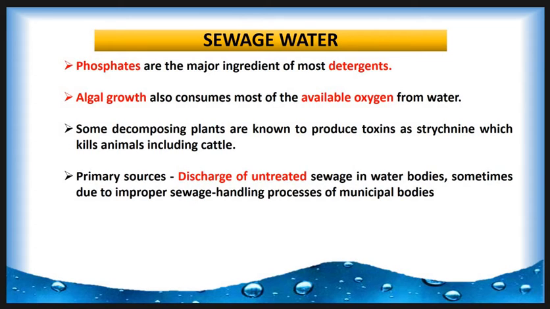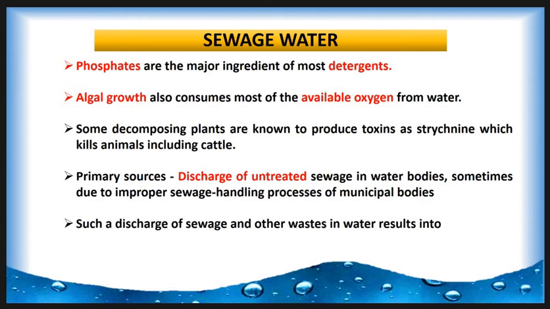One of the most common primary sources of water pollution is the discharge of untreated or partially treated sewage in our water bodies, sometimes due to improper sewage handling by the municipal bodies. This is not uncommon in the major cities.